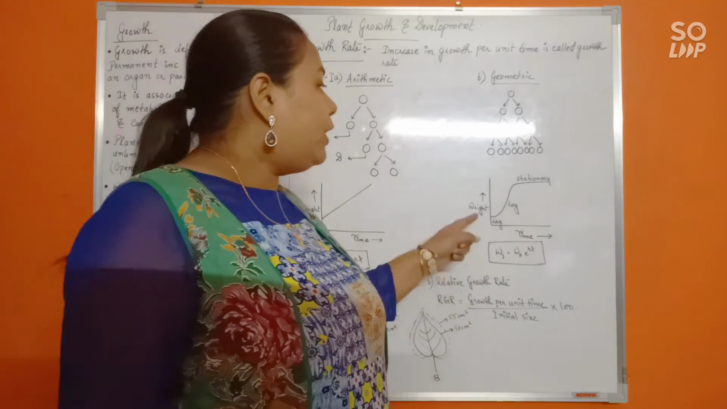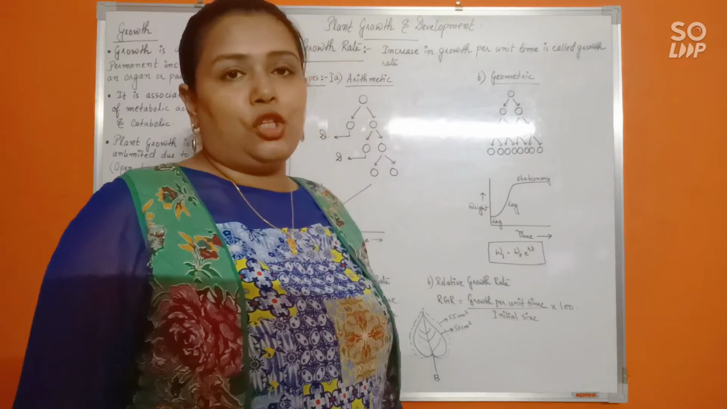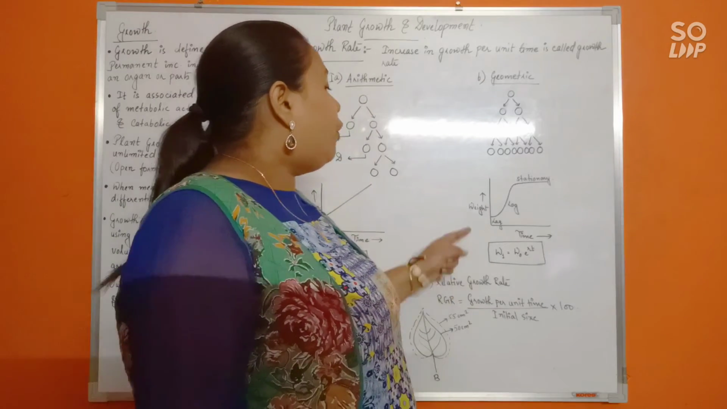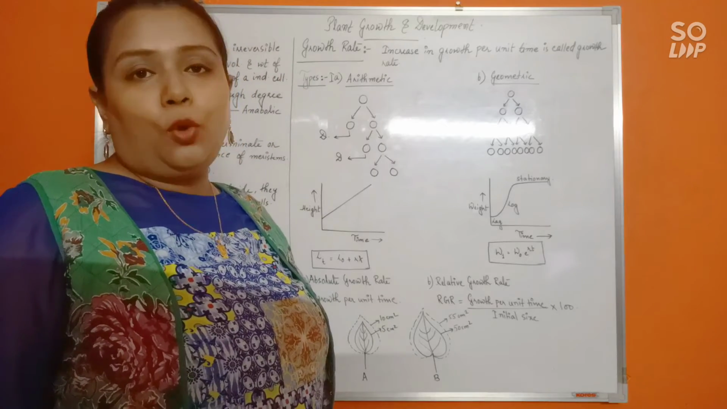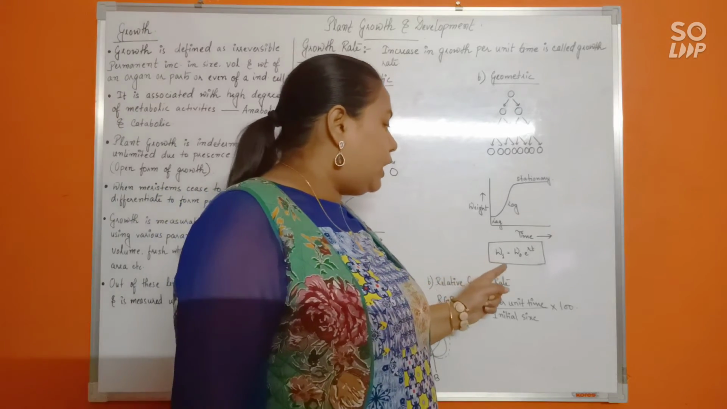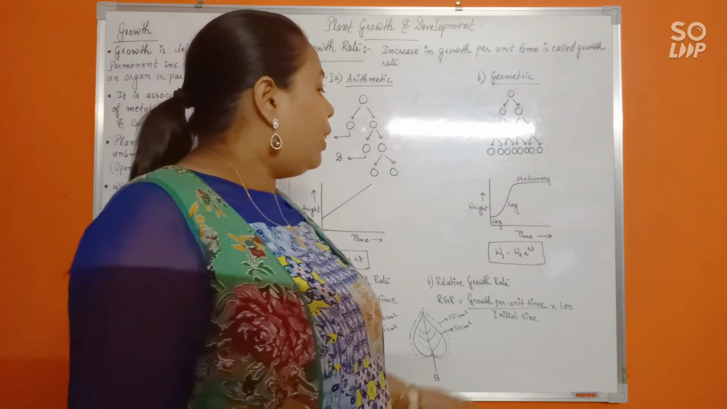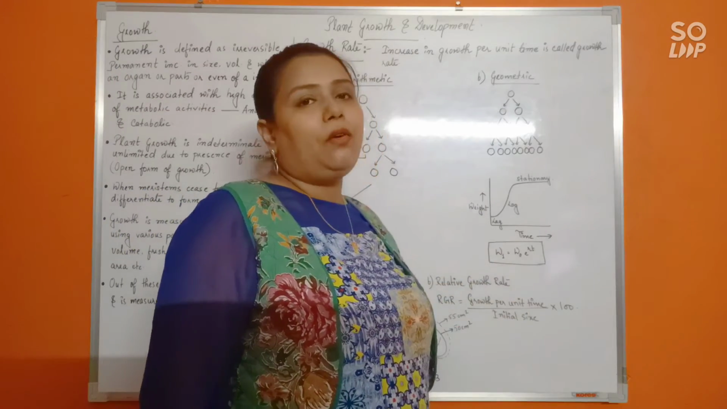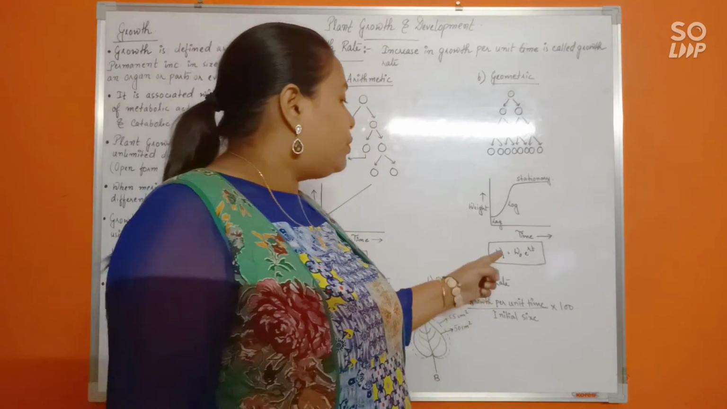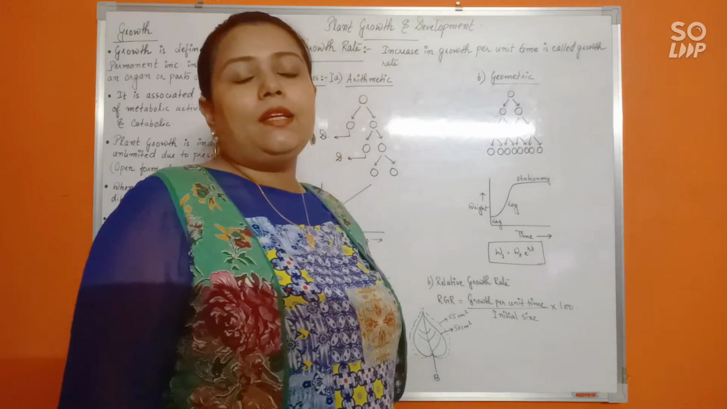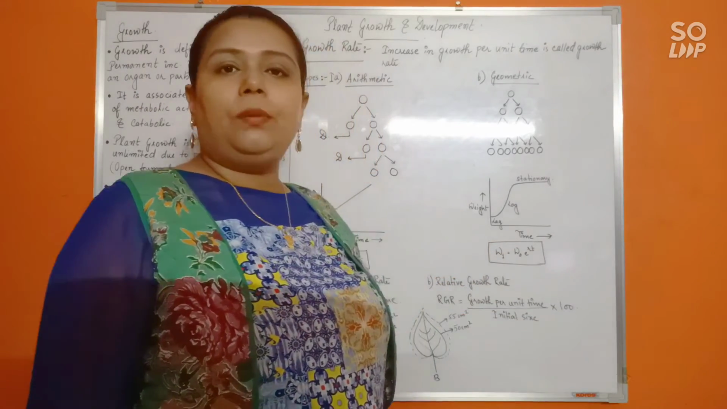Okay, so the sigmoid growth curve consists of 3 phases: lag phase, log phase and stationary phase. For such a growth, the growth equation is also going to be exponential. So here the growth equation will be W1 = W0 e^(RT), where W is weight. W1 is the final weight, W0 is the initial weight, e is the base of natural log, R is the growth rate, and T of course is time.